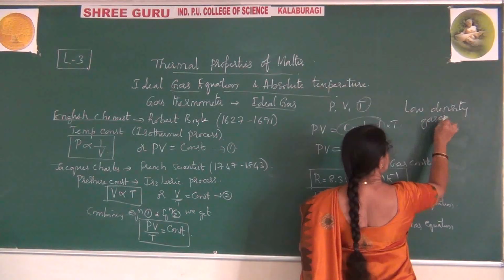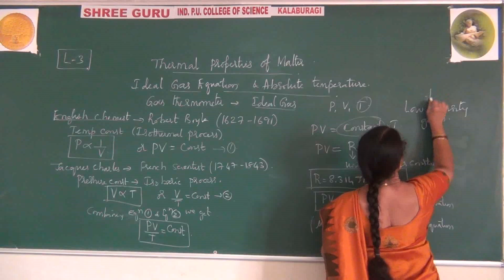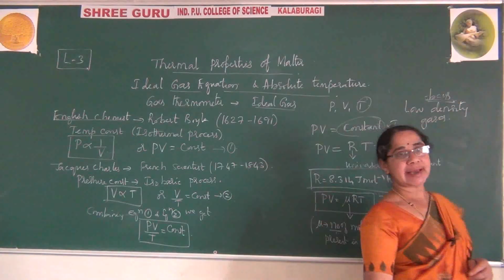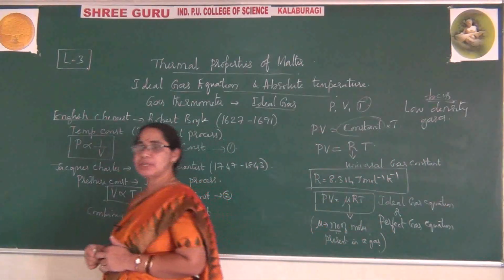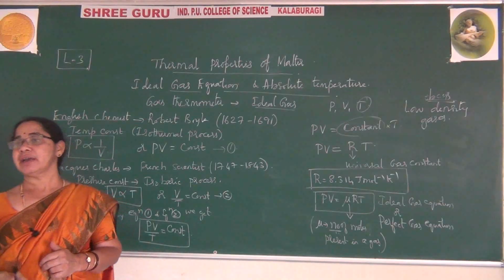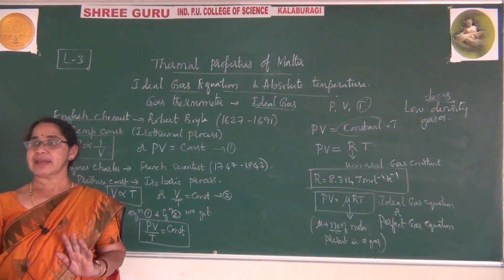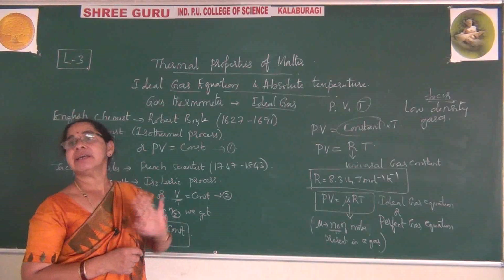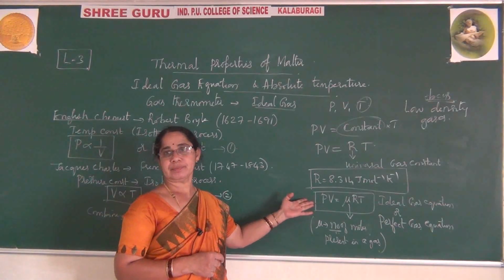By chance, if there are high density gases, then there is a slight variation. It will never show the same explanation. The graph is deviated, so that is not explained here. So please observe, to explain the absolute scale of temperature, we prefer to use low density gases. Those low density gases obey the perfect gas equation.